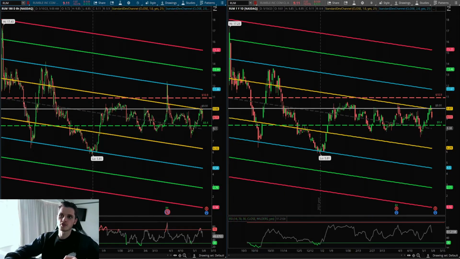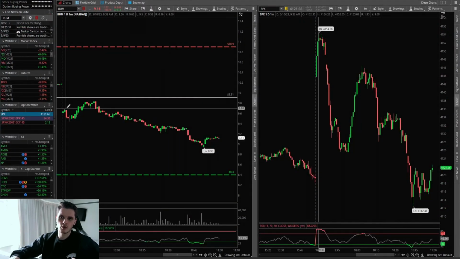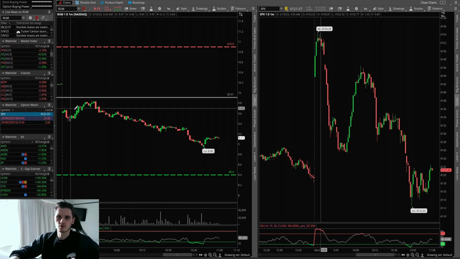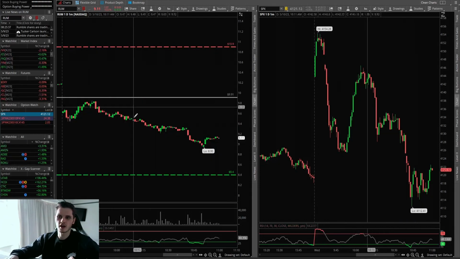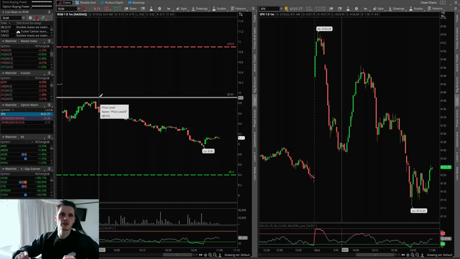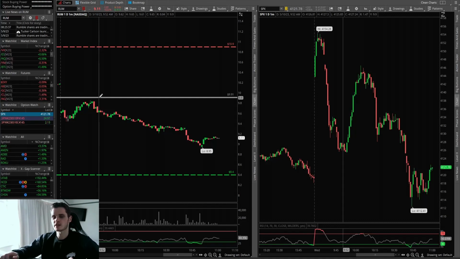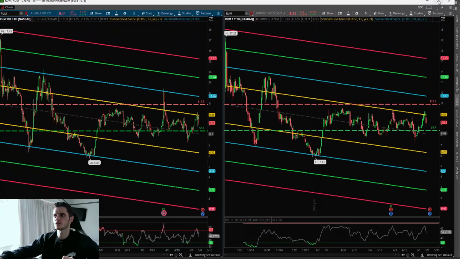Now, I probably won't pay too much attention to this level. The reason for that is, again, it's very close to where we currently are. Even coming into earnings, if we're between the option priced high and low, it doesn't make too much sense to be focusing on that kind of level, because they just don't tend to be as strong. So I'd really be waiting for a break outside of the option levels before looking to take a trade.